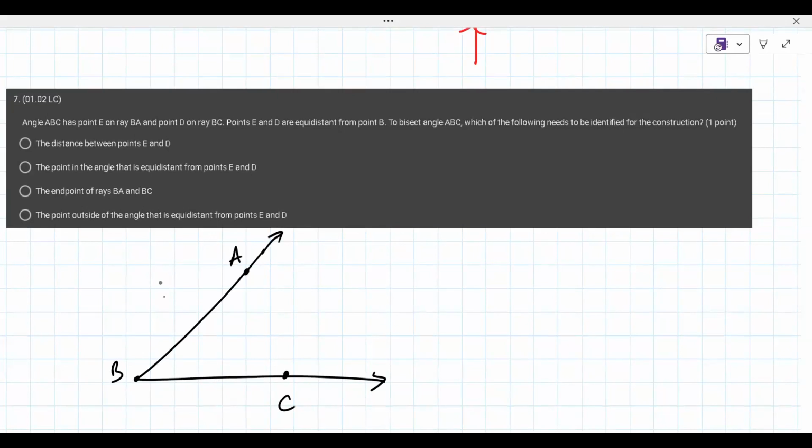Has point E on ray BA. So point E is somewhere over here. We don't know where yet. We're going to do that in a moment. And point D on ray BC. So on BC, there's a point D somewhere over here. Points E and D are equidistant. Equidistant means the same distance. So if E is here, B is roughly there because there's an arc that you can swing that goes right between them.